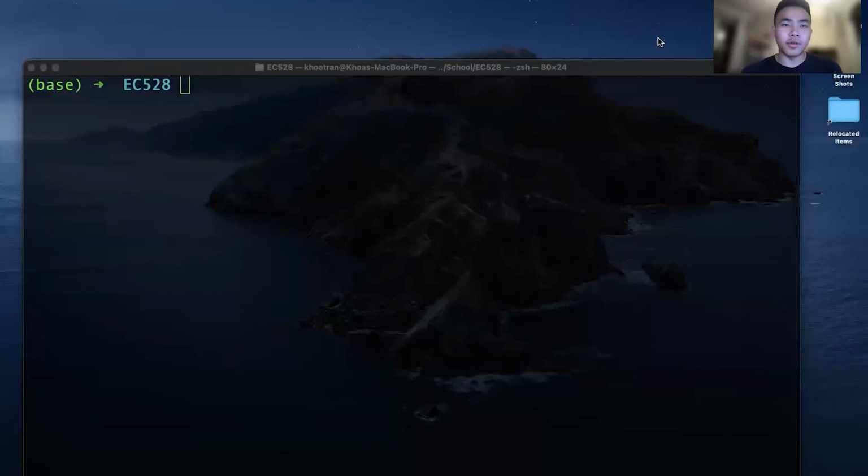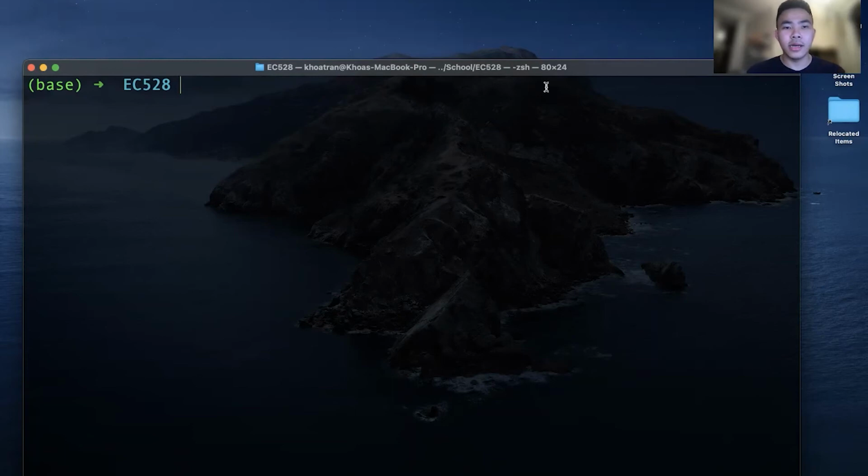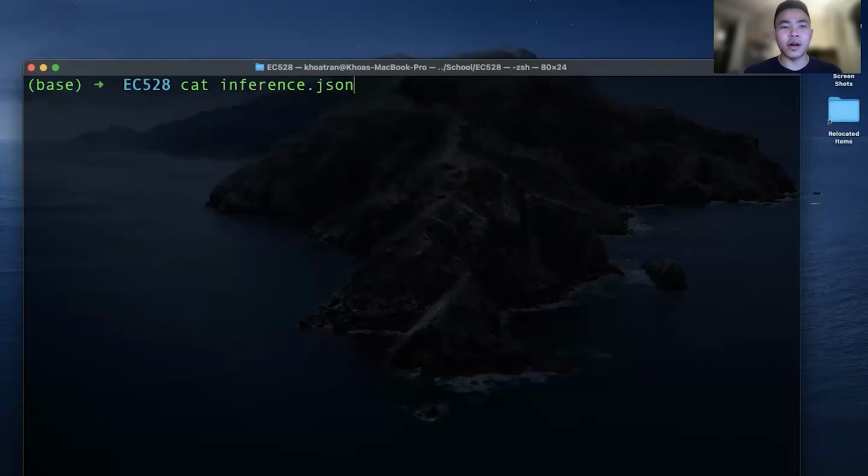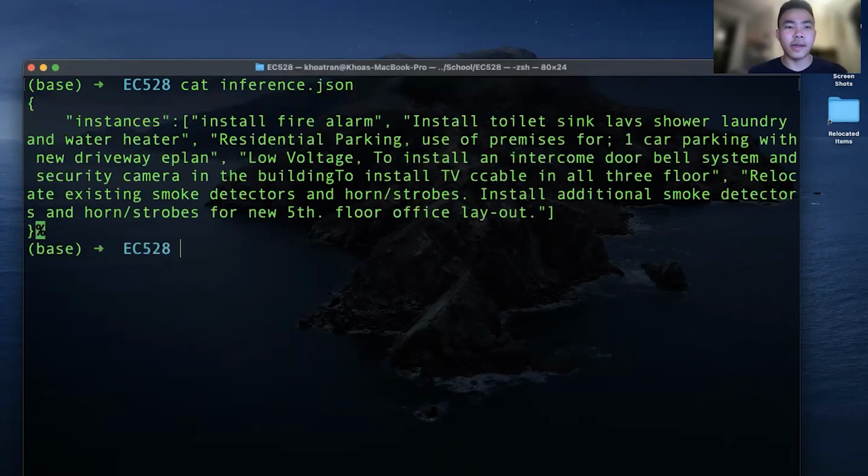So right now our model is being served on one of the build-up servers, and we made a REST API to access the model and make an inference on it. So the model is being hosted on the IP address 51.161.36.102, and it's being exposed on port 5000 under the route predict. And this route expects a post request, and in the data it expects a JSON. And I'll just show you what the JSON expects.